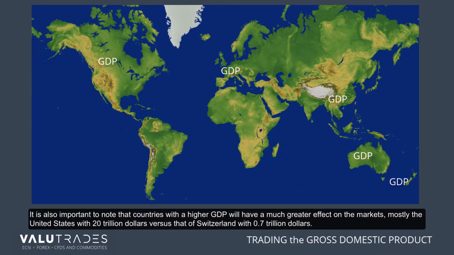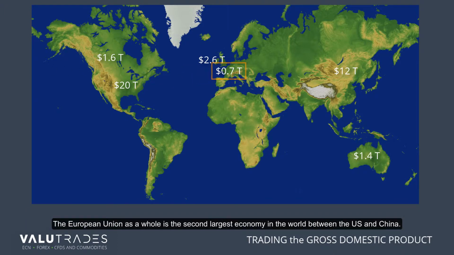It is also important to note that countries with a higher GDP will have a much greater effect on the markets, mostly the United States with $20 trillion versus that of Switzerland, say, with $0.7 trillion. The European Union as a whole is the second largest economy in the world between the US and China.